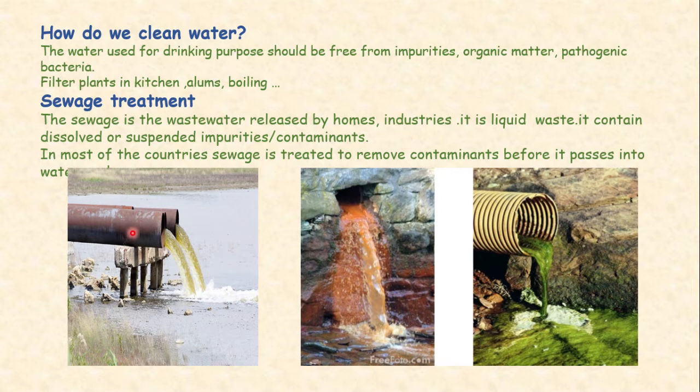In most countries, sewage is treated to remove contaminants before it passes into the water cycle or before it is thrown into the river. Sewage water is treated in a way that removes the contaminants or harmful substances before it passes into the river or enters the water cycle, so that its color, taste, odor, and pathogenic bacteria can be removed.